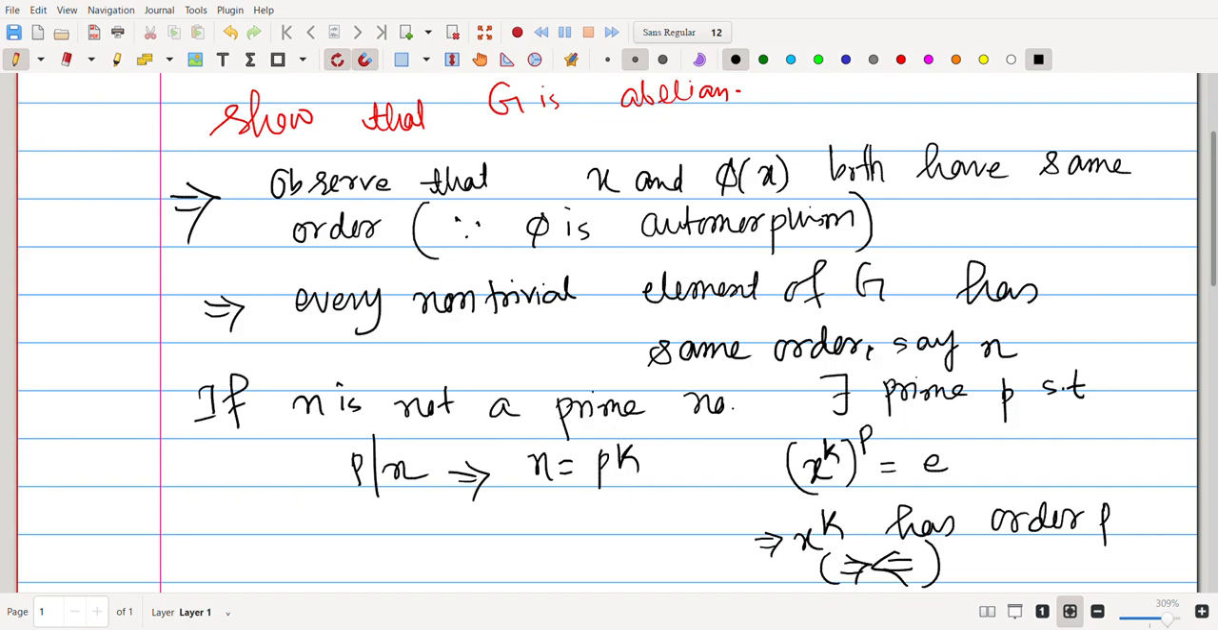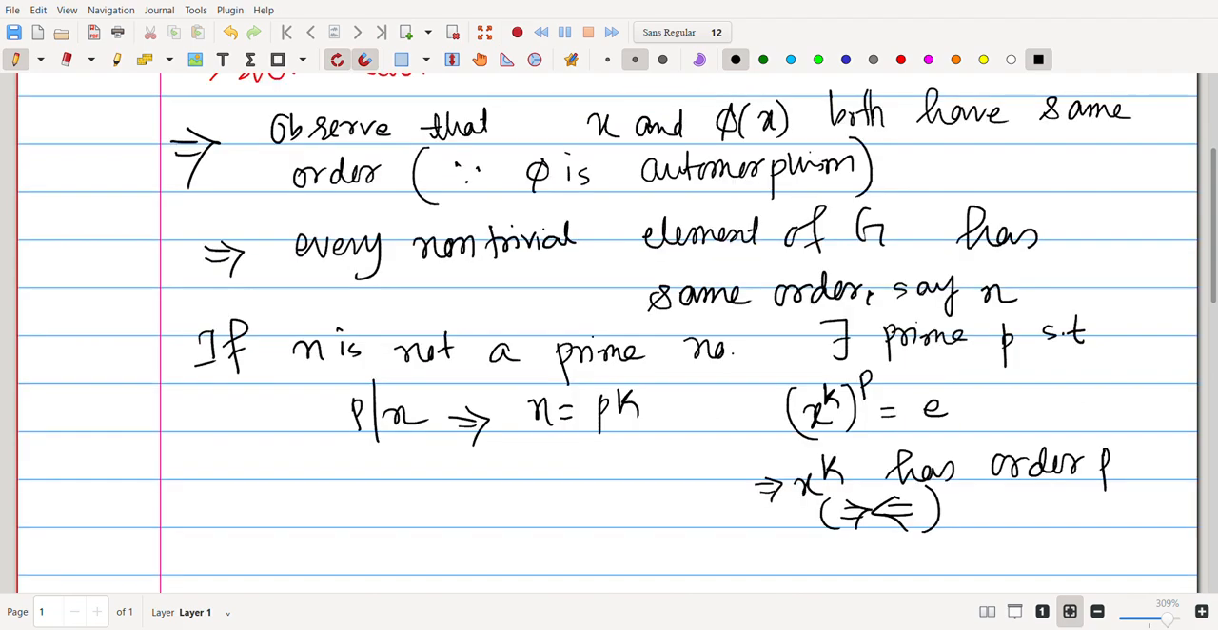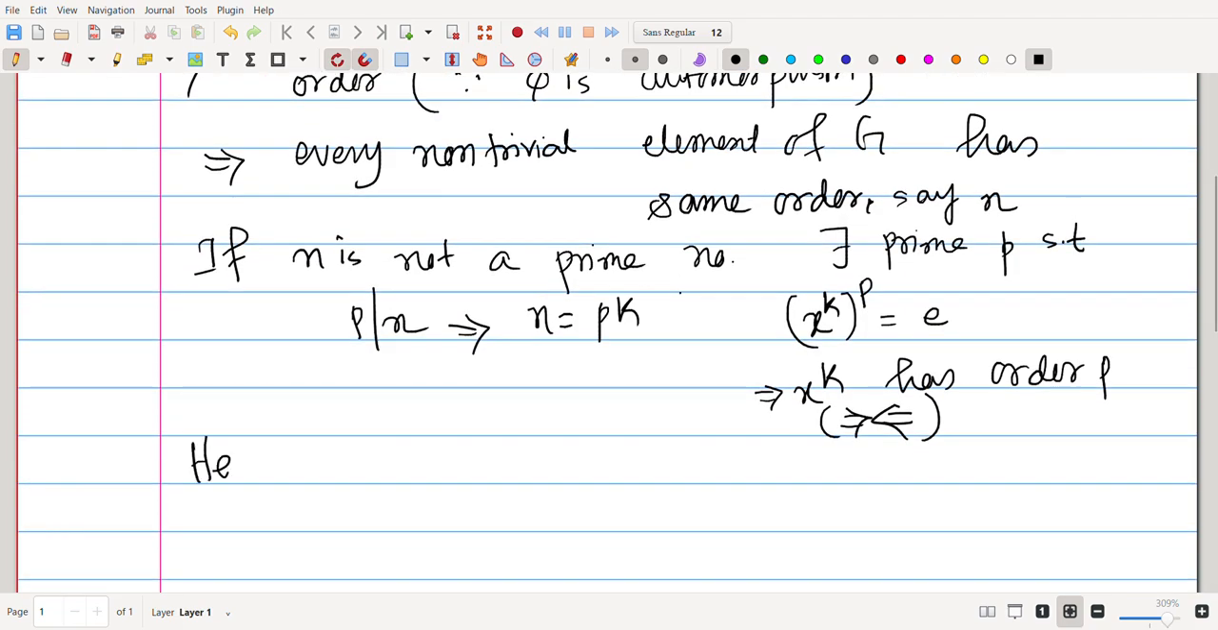So since the order is n and p divides n, and n is not a prime number, x to the k to the power p is the identity, so x to the k has order p. But x to the k is also a non-trivial element, so x to the k must have order n. That will imply that p equals n. That means n is a prime number, right? So hence n is a prime number.